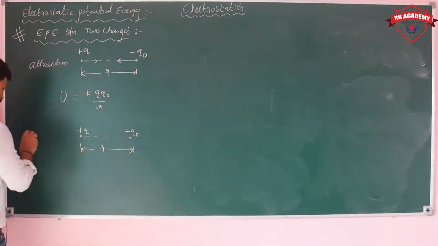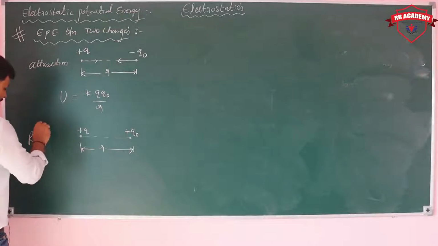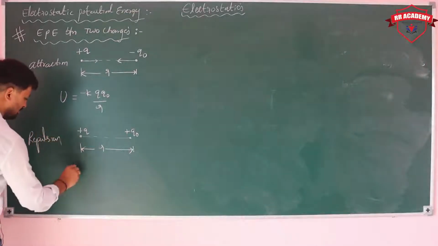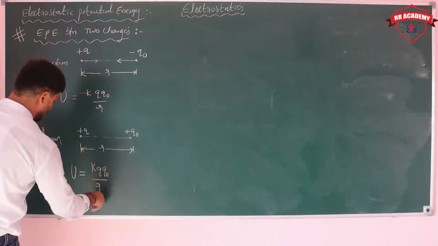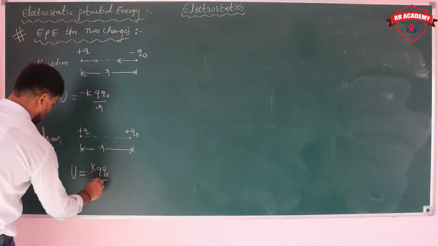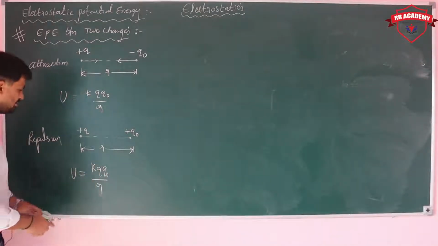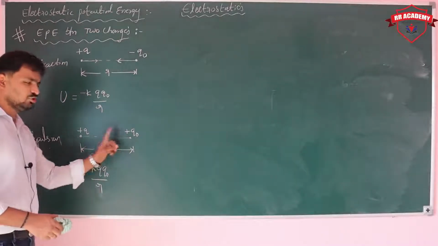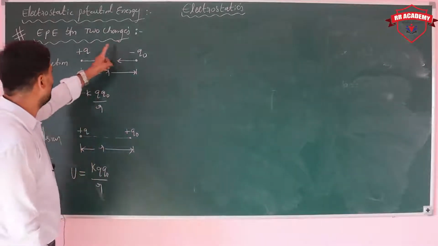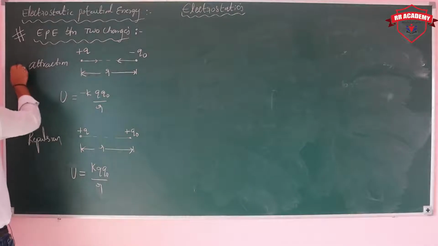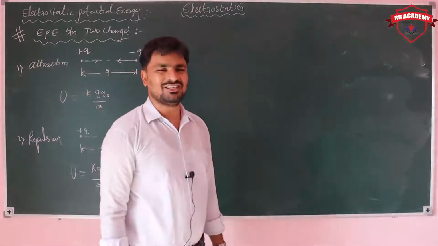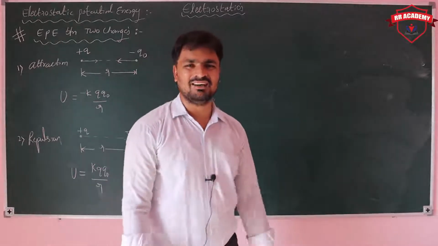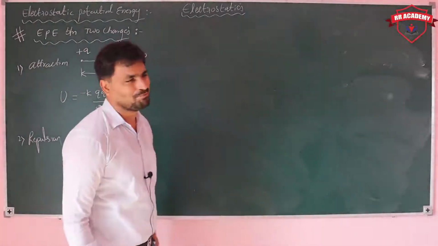So here the force gives repulsion, and the potential energy is equal to K Q Q0 upon R. So this is the potential energy between two positive charges. In case you consider two negative charges also, you get the same kind of potential energy.